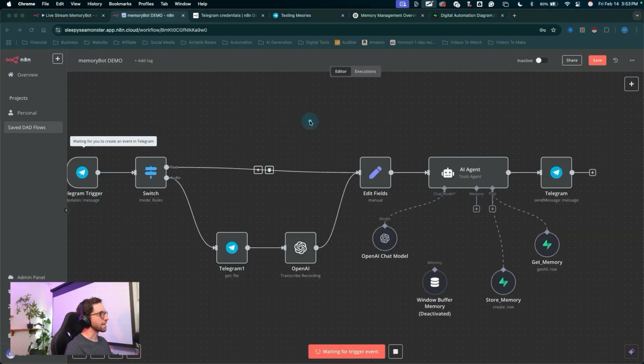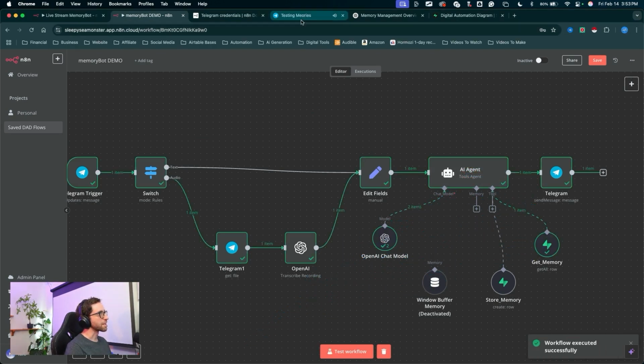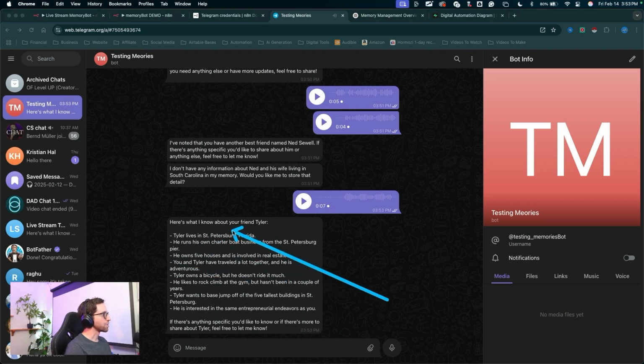We'll jump back into n8n. We can watch this one run down. There's the voice transcription. It's going to the get memory tool. It's checking Supabase, and we got that memory back. Here's what I know about your friend. Tyler lives in St. Petersburg, Florida. He runs his own charter boat business from the same.